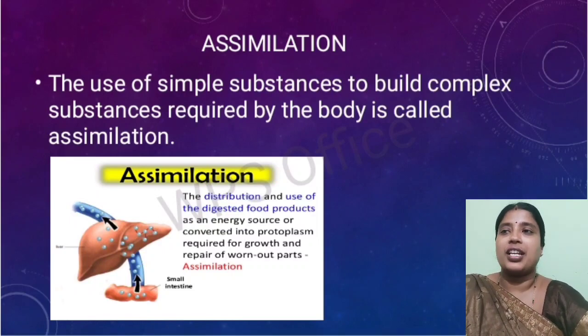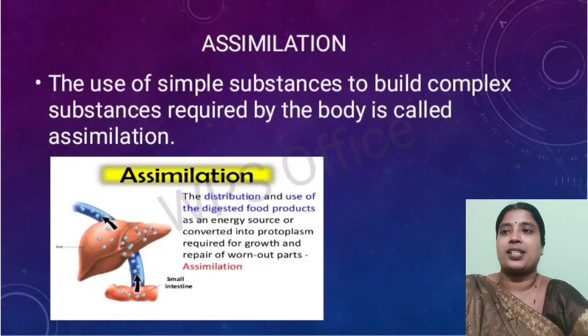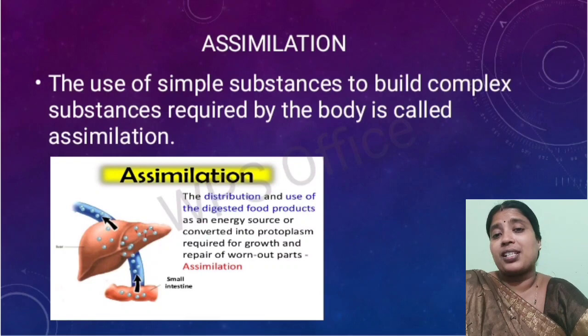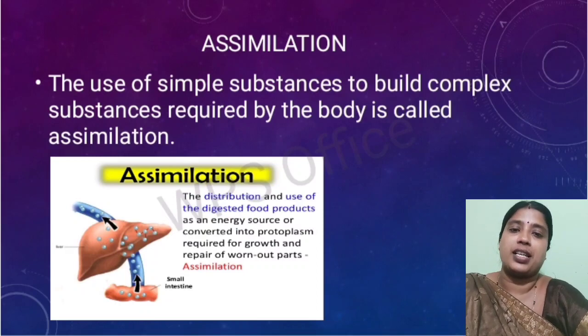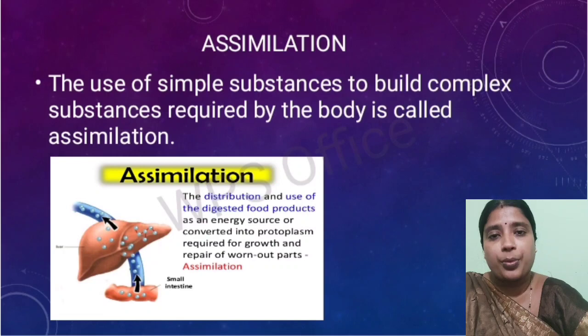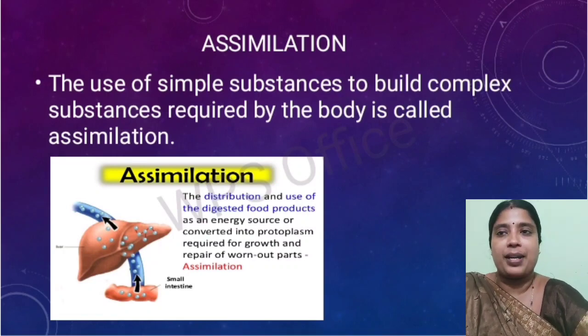So assimilation is the use of simple substances to build up complex substances, and these complex substances are required by the body. This process of using simple substances to build complex substances, or in simple words, to distribute these substances all over the body, is known as assimilation.